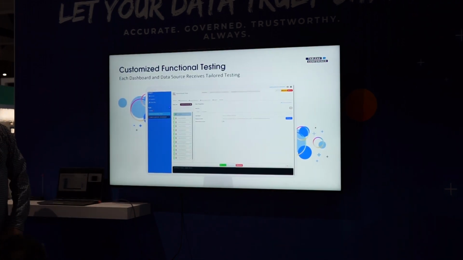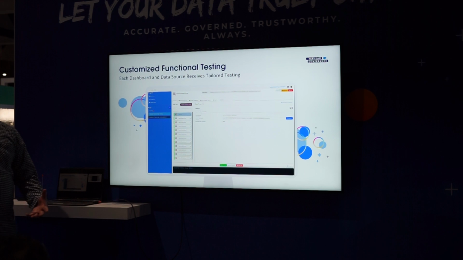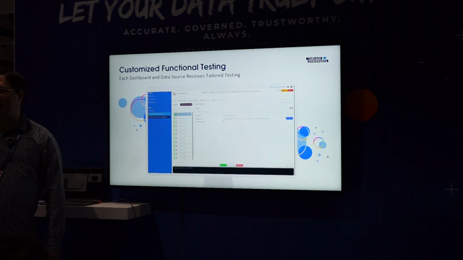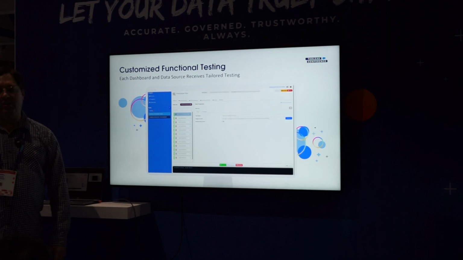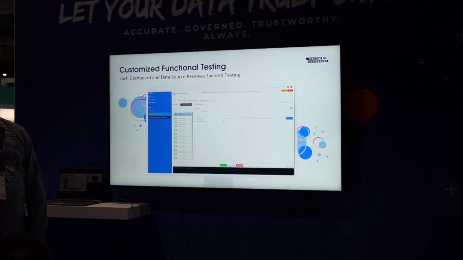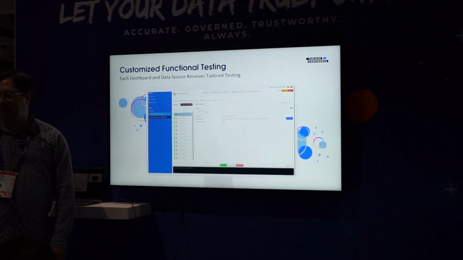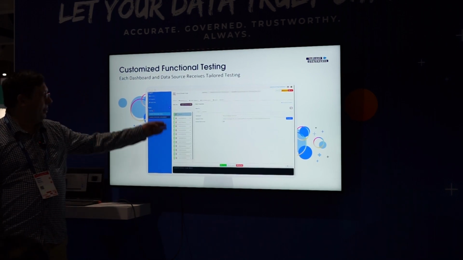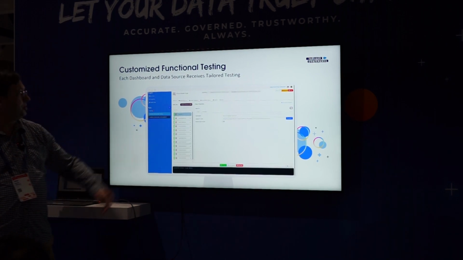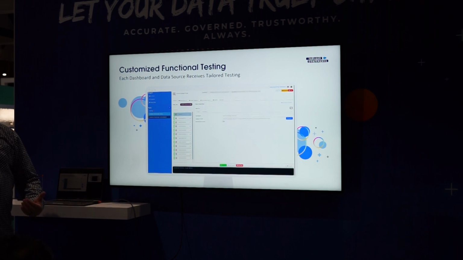So with Wiiisdom, what we've been able to do is set up functional testing. So each data source and dashboard we can go through before it becomes a certified copy and build out what are those rules that we want to have in place: how it looks, how it functions, what the data requirements are. And so we just build out in here. In this one, we've got a lot of data rules, looking at what our requirements are to say something's certified.